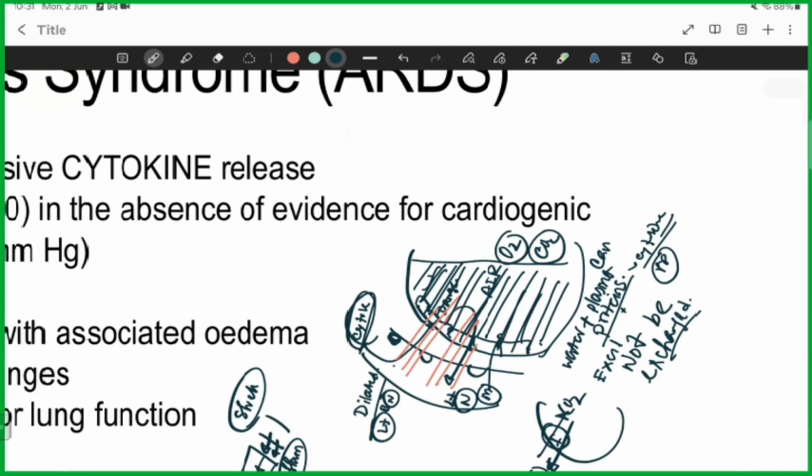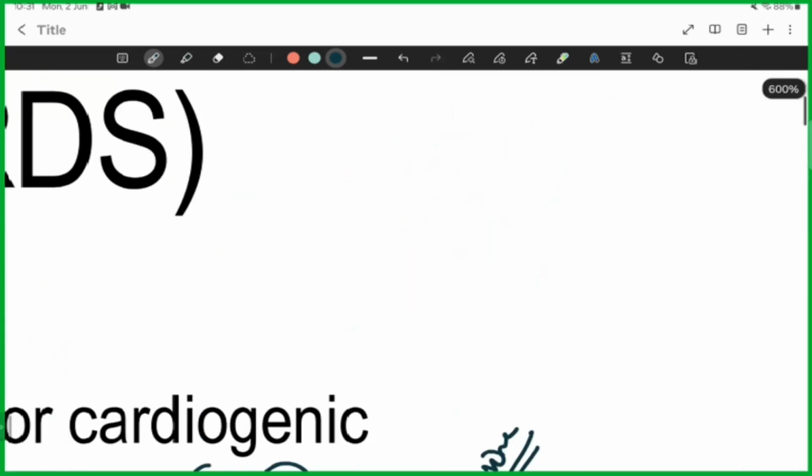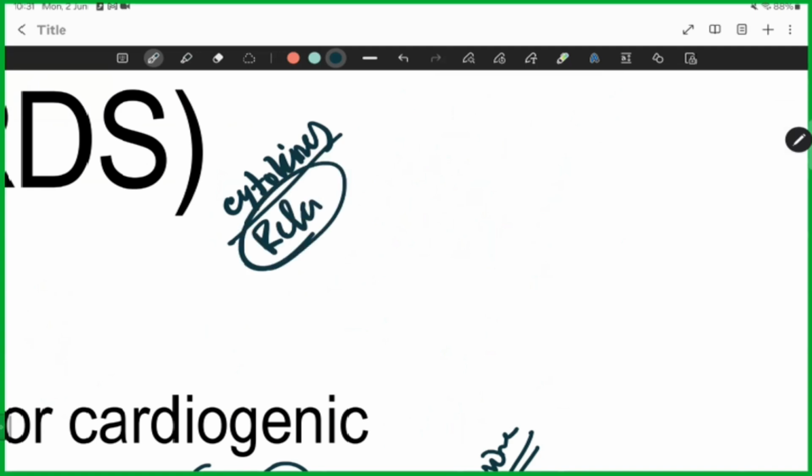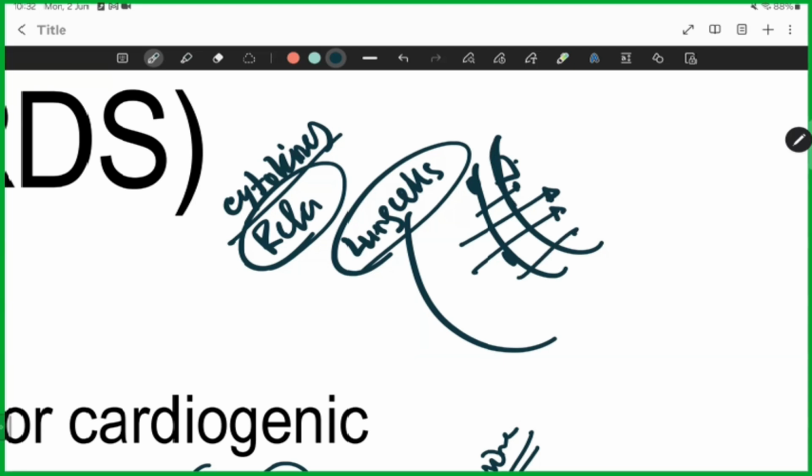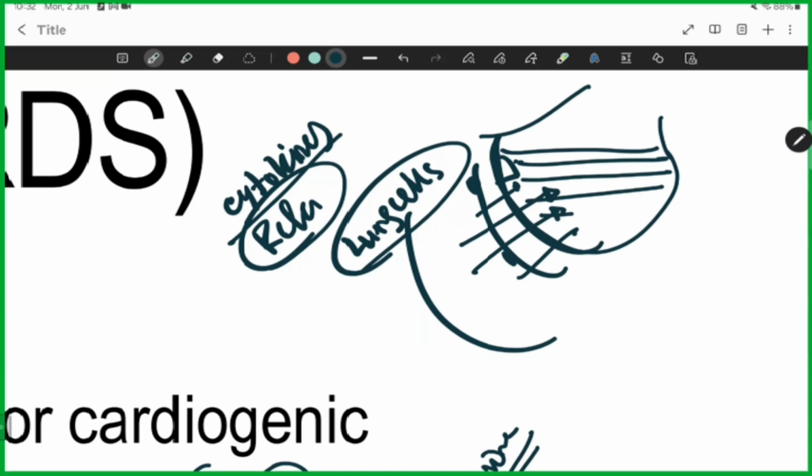So, massive cytokines released, they damaged lung cells or alveoli, and they activated endothelium too, and other particles and plasma leaked inside the lung alveoli.